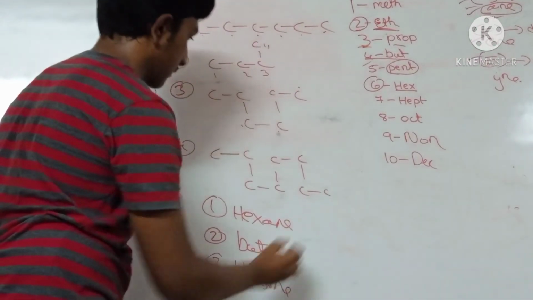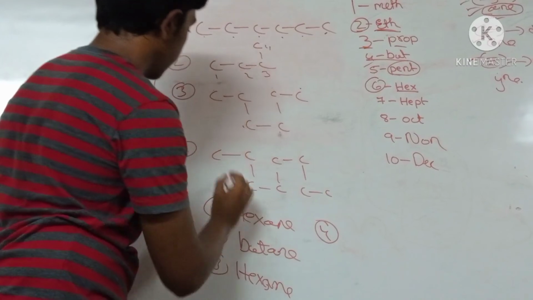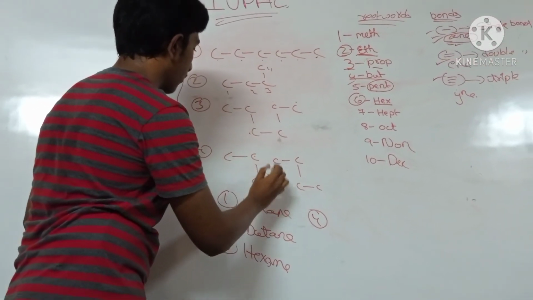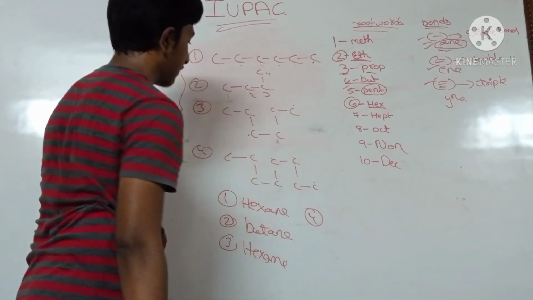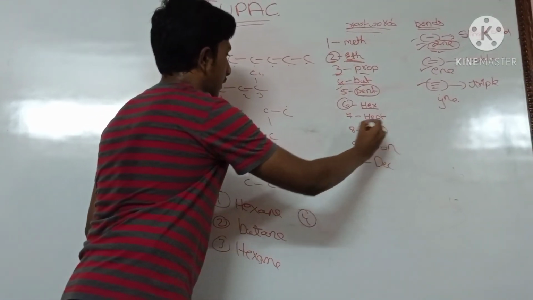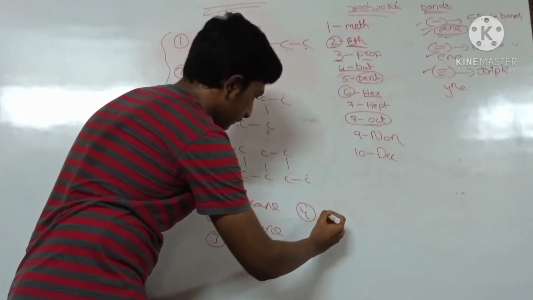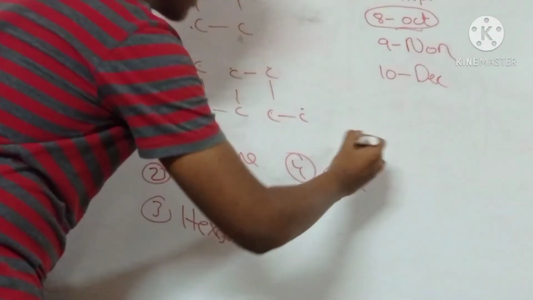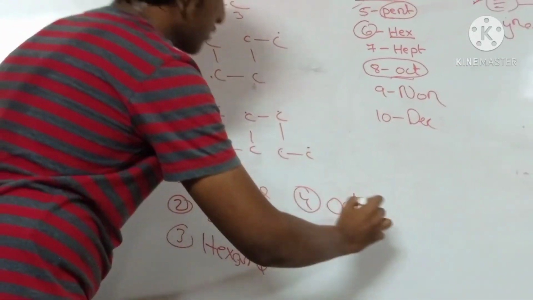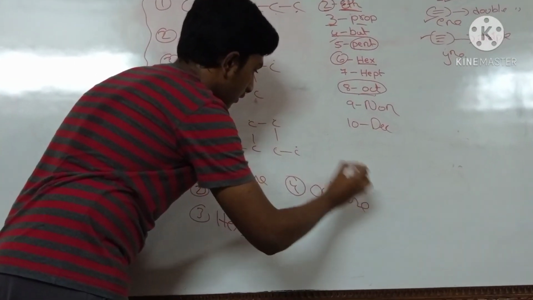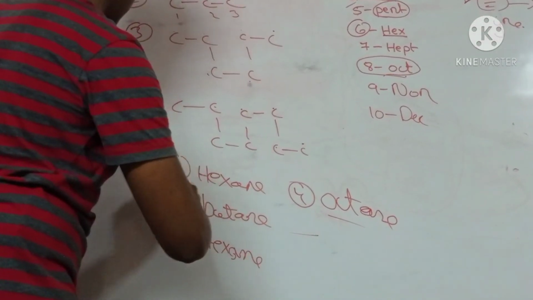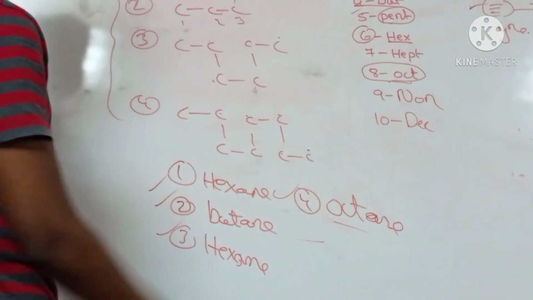Hexane. And the fourth one. 1, 2, 3, 4, 5, 6, 7, 8. We get 8 carbons. 8 carbons means we use the word oct. And all are single bonds, so we use ane. Octane. So these are the answers.